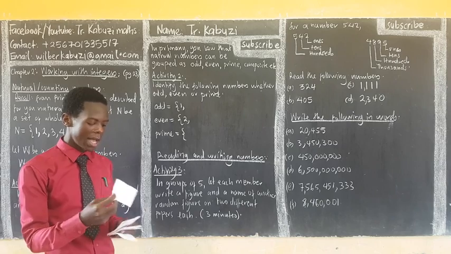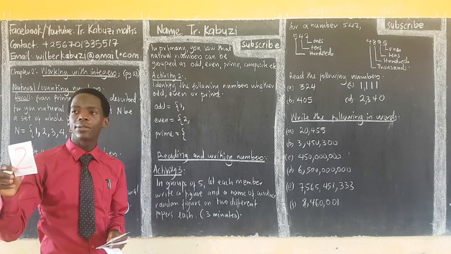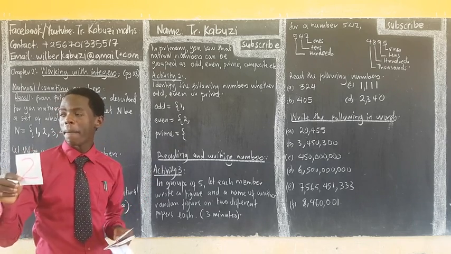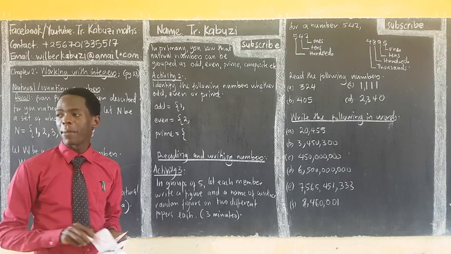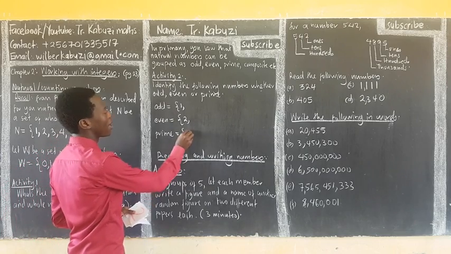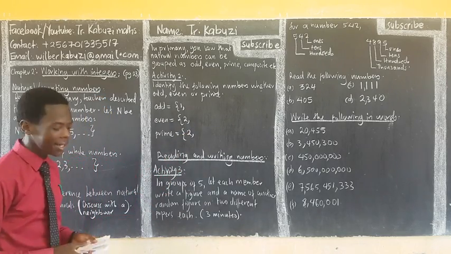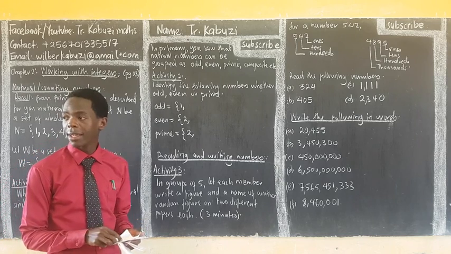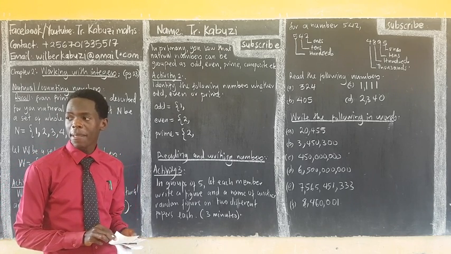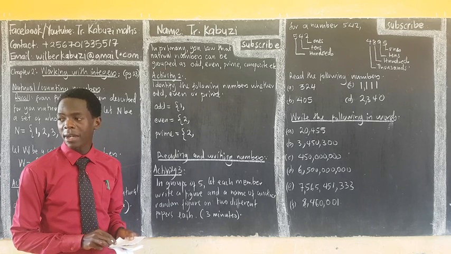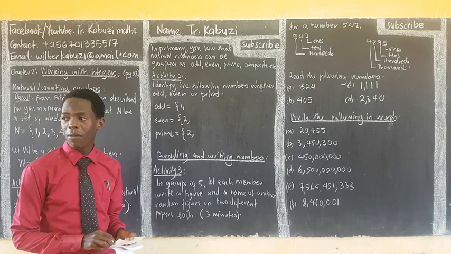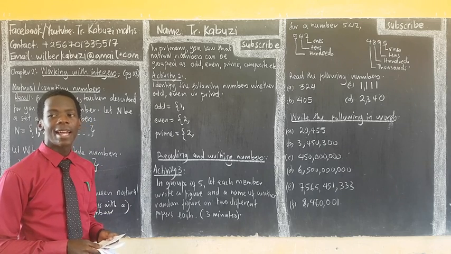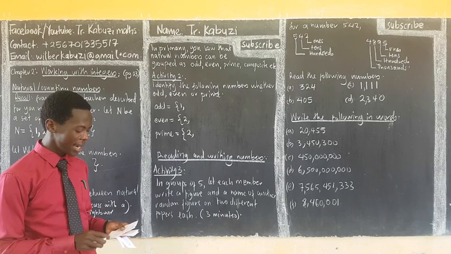But now we come back to 2. Is 2 an even number? We agree it's an even number. Is it a prime number? Someone is saying yes, so it's also a prime number. Why do you think it's a prime number? Because it has two factors. What are the two factors? Anyone who knows the factors of 2? 1 and 2. So prime numbers are numbers with two factors.